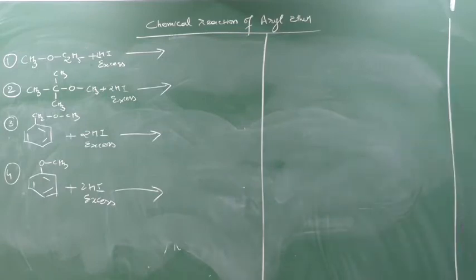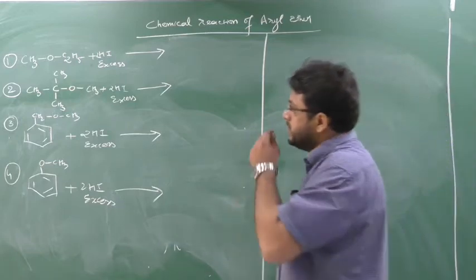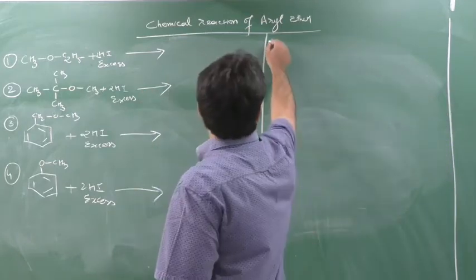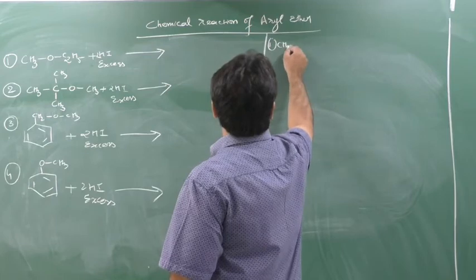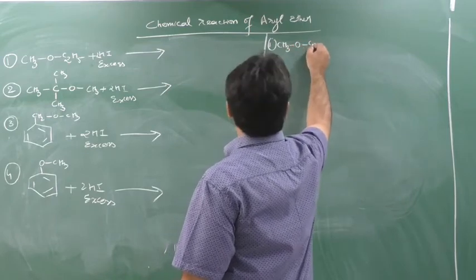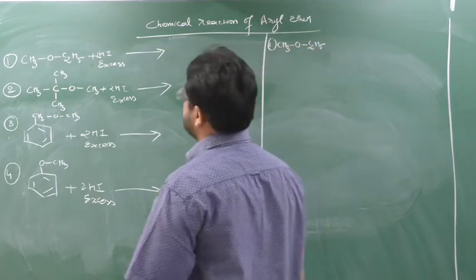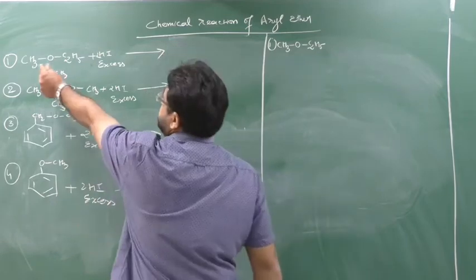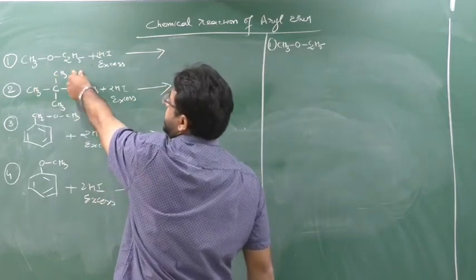Done? Pause the video, write down. Chalo. So I hope you have done this solution. Now see first. First is CH3OC2H5. They will form two series of iodide. Which series? First is CH3I, C2H5I and H2O.